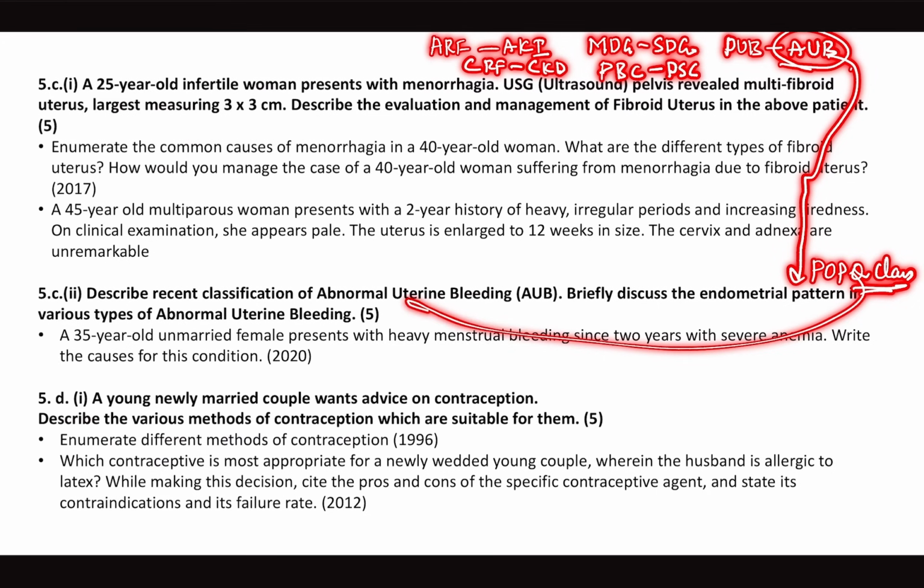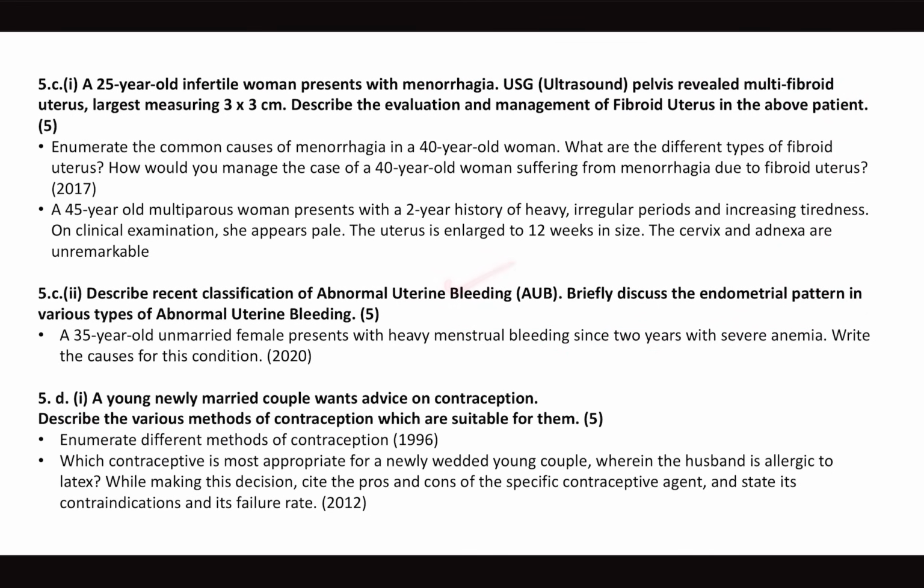And the same question has come. The recent classification of AUB is not POPQ, it is the PALM-COEIN classification. Okay, PALM-COEIN classification, it's part of our notes.